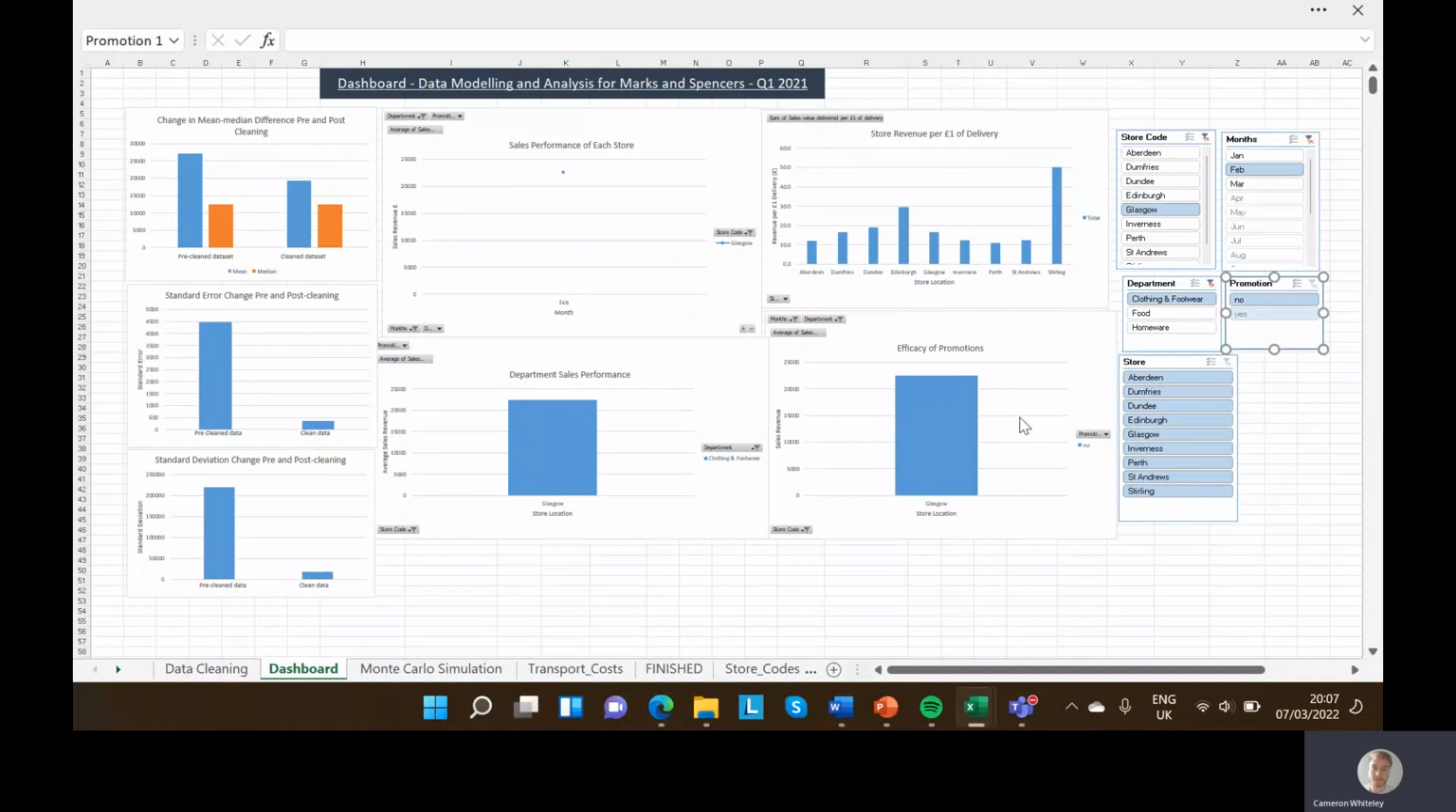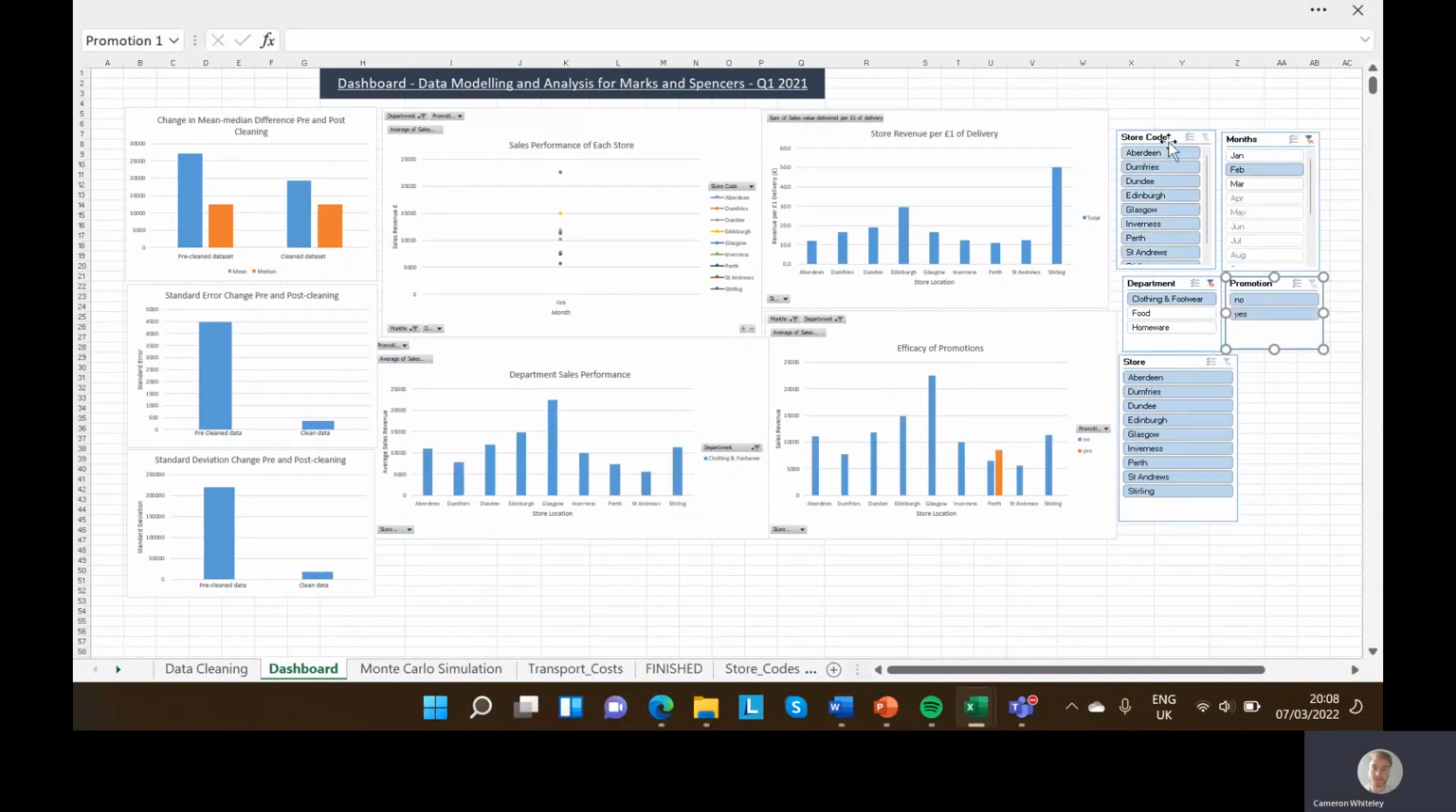Glasgow doesn't have a promotion. So if you bring in the rest of these, none of them, apart from Perth, have one either actually. But Perth is good, relatively speaking, making almost a quarter more revenue.